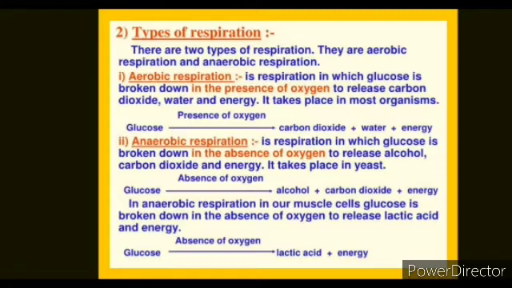Now we will talk about types of respiration. There are two types of respiration: aerobic respiration and anaerobic respiration. First of all, we will talk about aerobic respiration. Aerobic respiration occurs in the presence of oxygen. It is the chief source of energy for all plants and animals. In this process, food is oxidized to produce energy. Carbon dioxide and water are produced as end products.